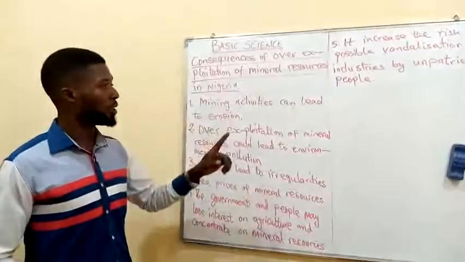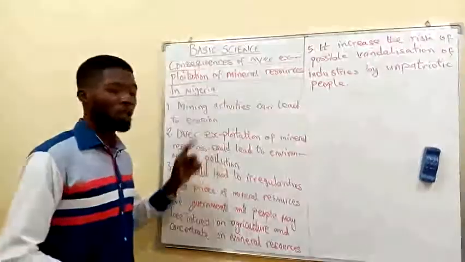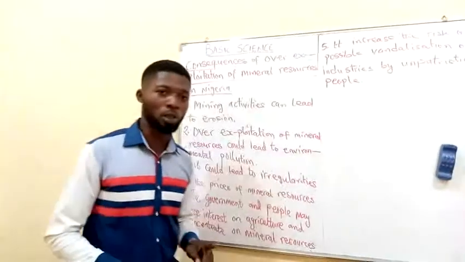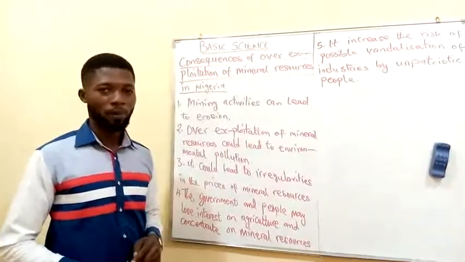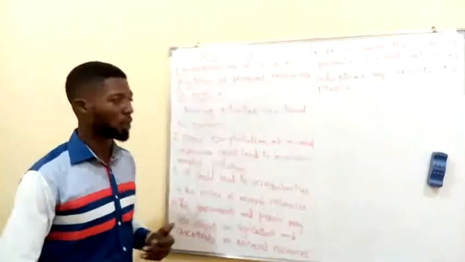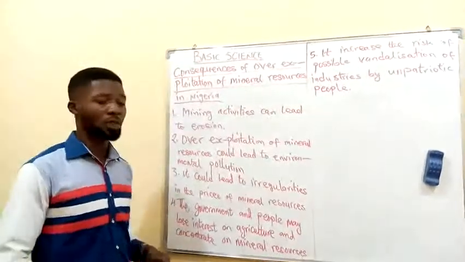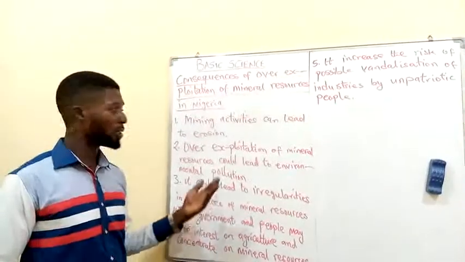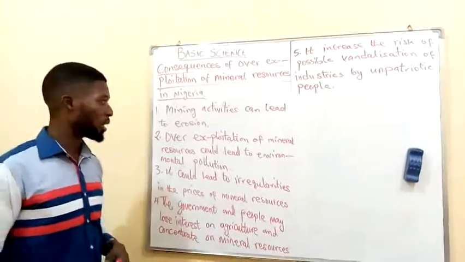We say mining activities can lead to erosion, and I went further to explain the meaning of erosion, which I say is a washing away of the topsoil, either by wind or rain. Now, this erosion that is caused as a result of the exploitation of the land can actually cause a devastating effect on our land as a result of the exploitation process carried out on that land.